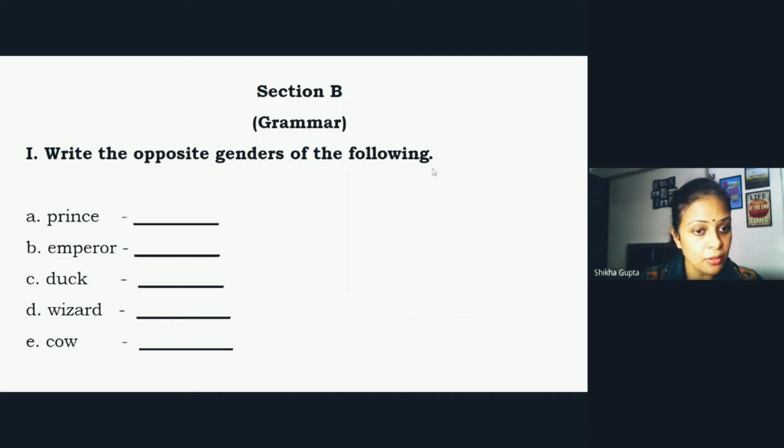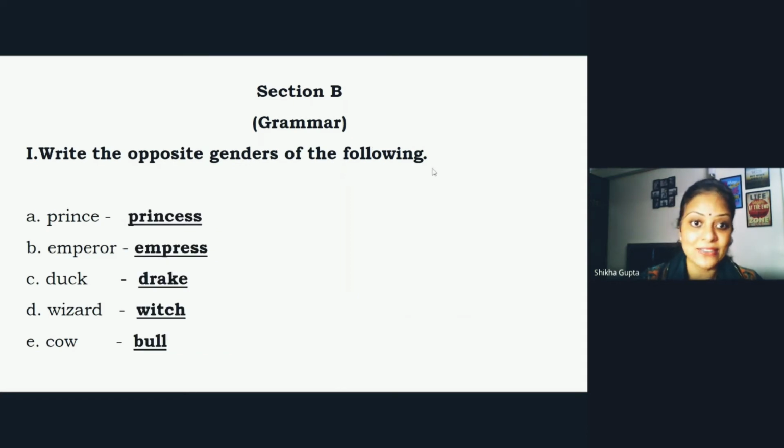Yes, few words are given and you have to write the opposite gender. Children, you have to learn the genders from your English workbook as well as from the notebook. Okay. So, yes, prince. So, what are the words here? First is prince, emperor, duck, wizard, cow. Now, let us see the answers. Prince opposite gender is princess, emperor is empress, duck, drake, wizard, witch, cow, bull.